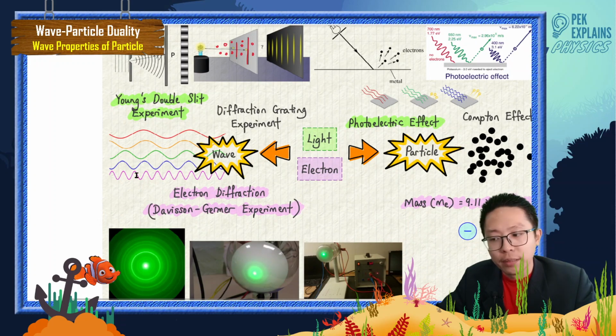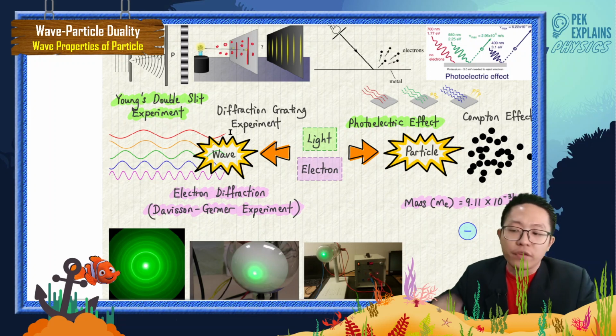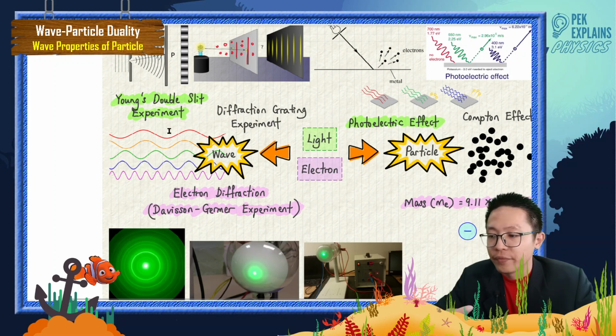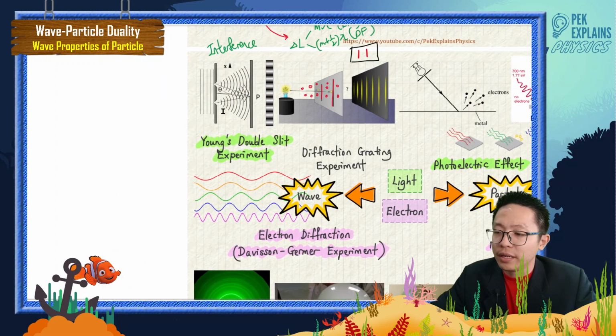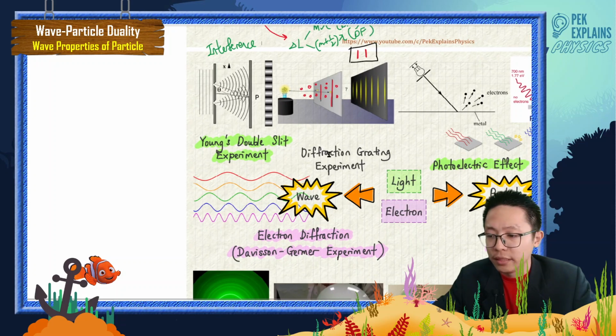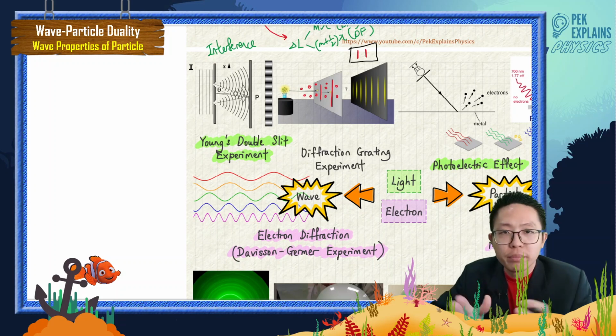Purple light has a very short wavelength. Red light has a very long wavelength. This is one example: even different colors have different wavelengths. Do you remember or not? Even in the Young double slit or diffraction grating, if you use red light, we will talk about the separation between fringes.